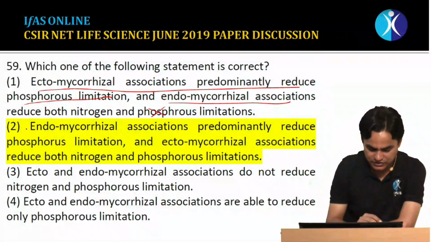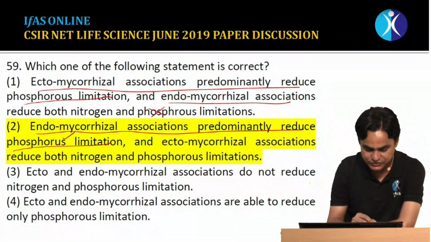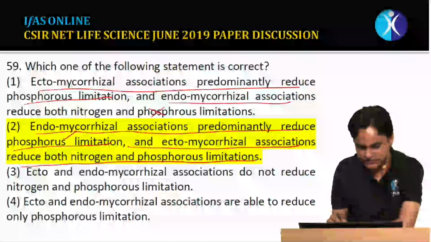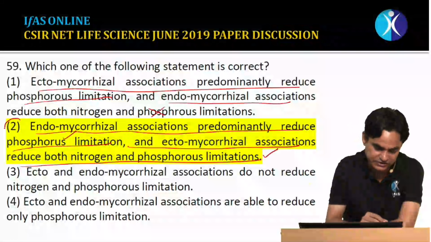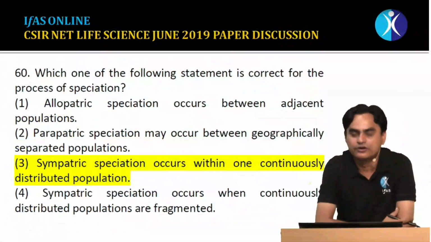So statement second says that endo-mycorrhizal association predominantly reduces phosphorus limitation. Yes, that's true. And ecto-mycorrhizal association reduces both nitrogen and phosphorus limitation. Yes, this is also true. The correct answer would be statement 2. Moving to question number 60.